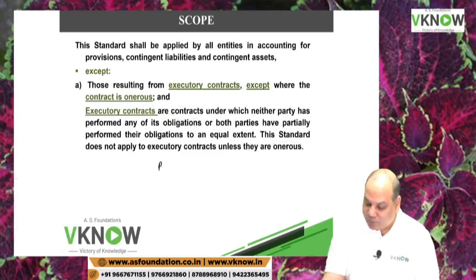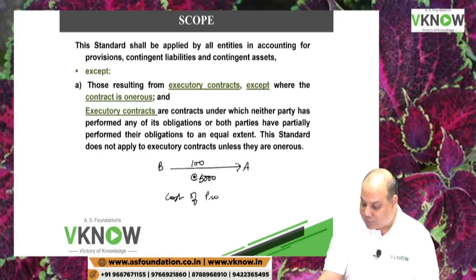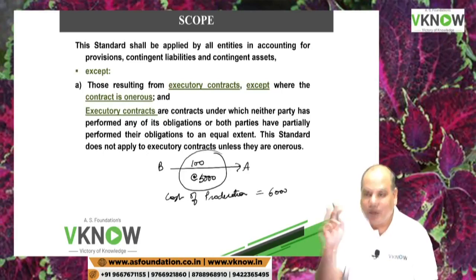Now reverse the example from B's point of view. B has promised to sell 100 units at rupees 5,000. How can it become onerous for B? The cost of production has gone to 6,000 rupees. B has taken an order to deliver 100 units at 5,000.